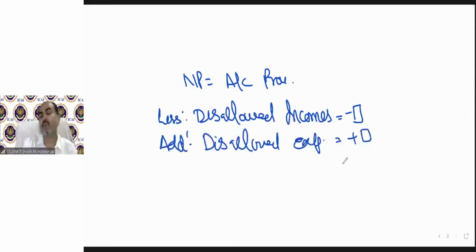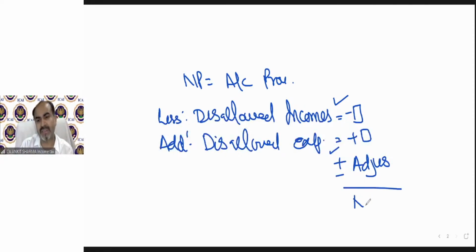As we discussed, those penalty, the provisions, reserve, etc. So we need to deduct disallowed income. We need to add disallowed expenses. And if any other adjustment is given, like undervaluation or valuation, it might have an effect of plus or minus, depending upon the circumstances. And this will be my profit. That will be my answer for your examination.